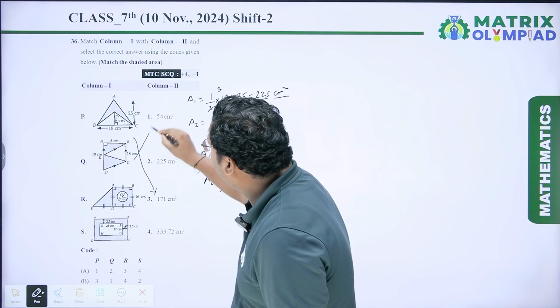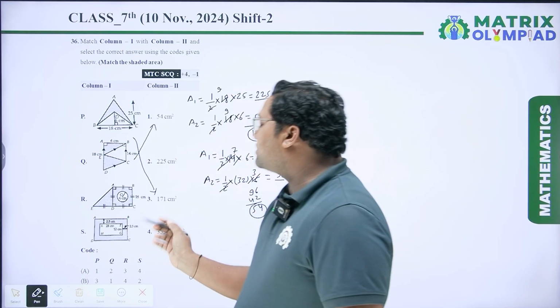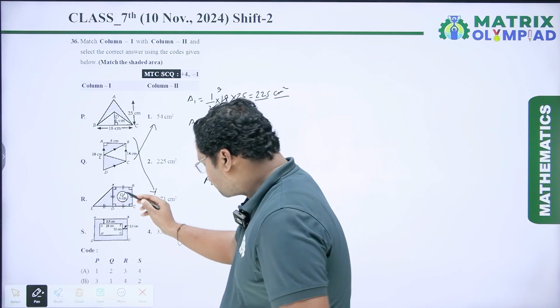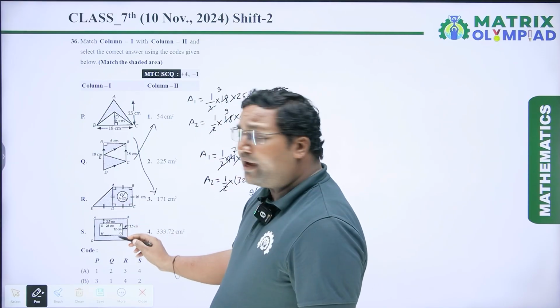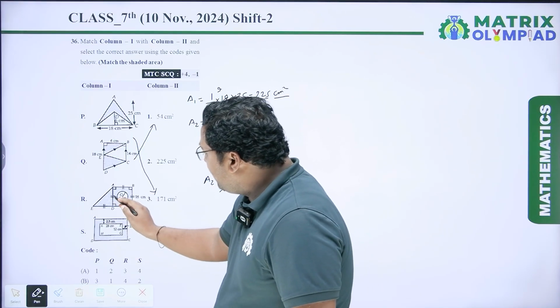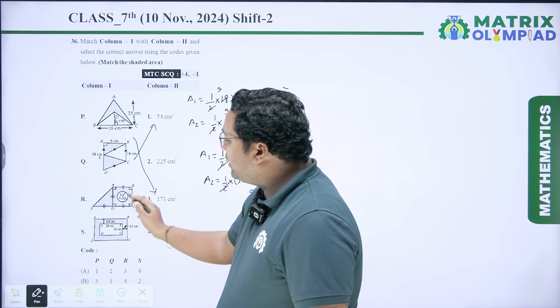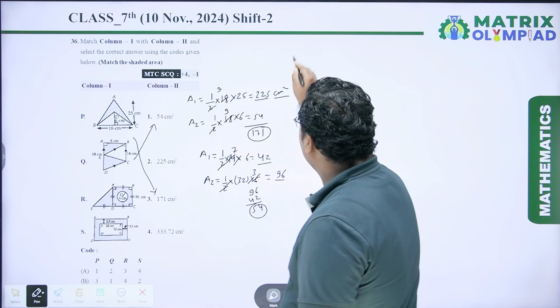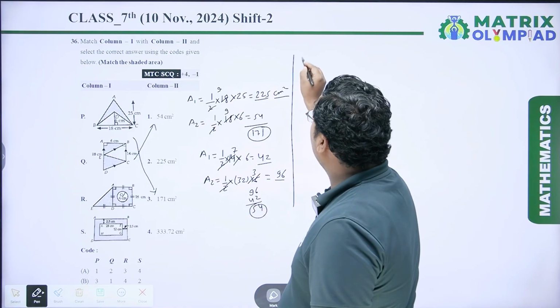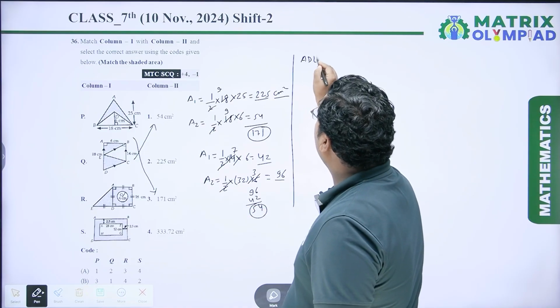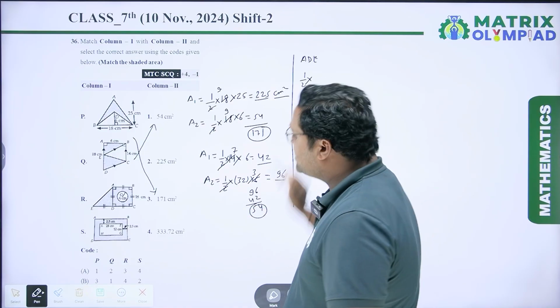So for Q, first one is true. Now next is area of the shaded region. So we have to find out the area of this triangle plus area of square and subtract the area of circle. So here area of triangle ADE is half into base into height.